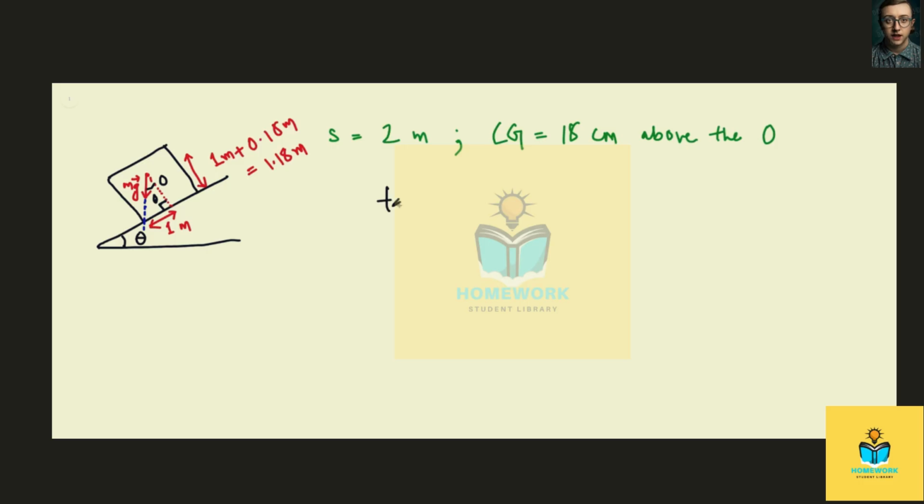Therefore, when the object is just about to topple, tan theta will be equal to 1 meter, which is the perpendicular opposite to theta, over the base, which is 1.18 meter.